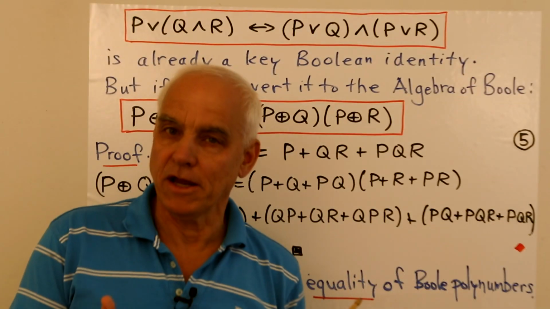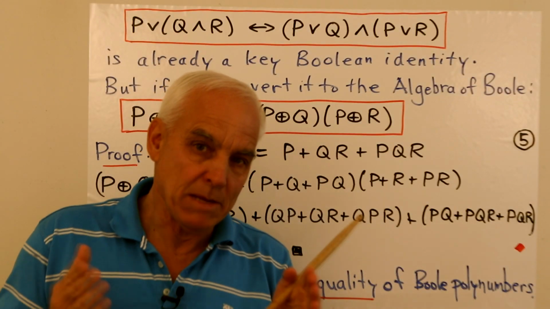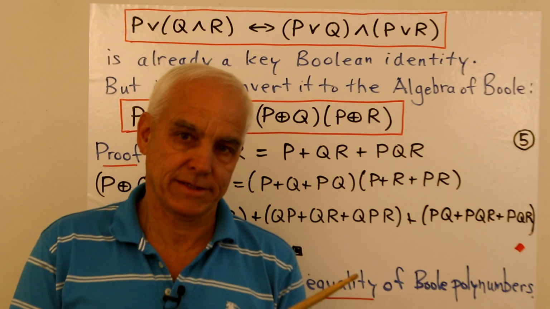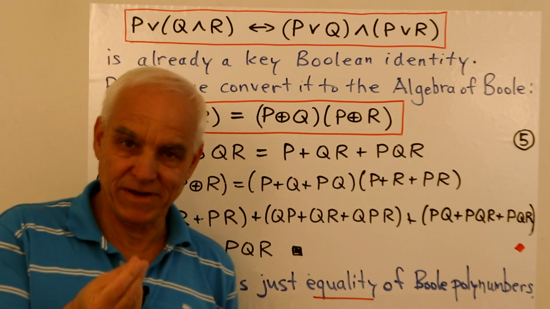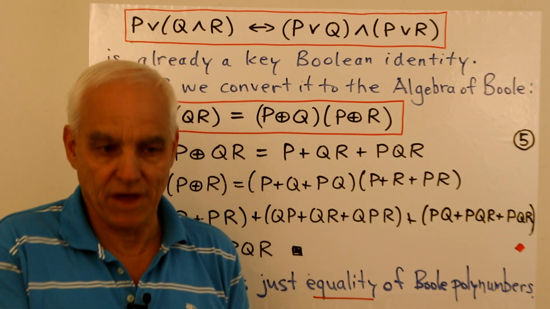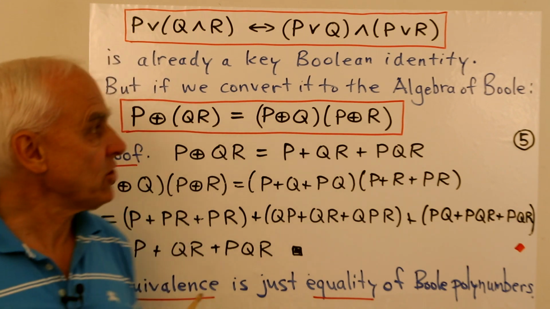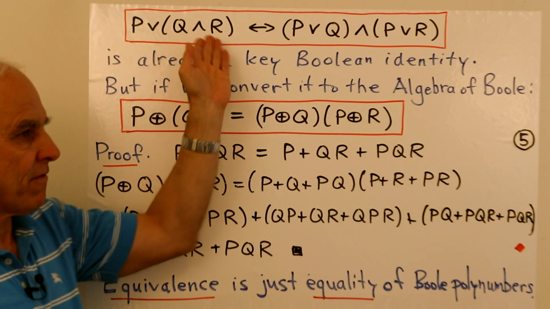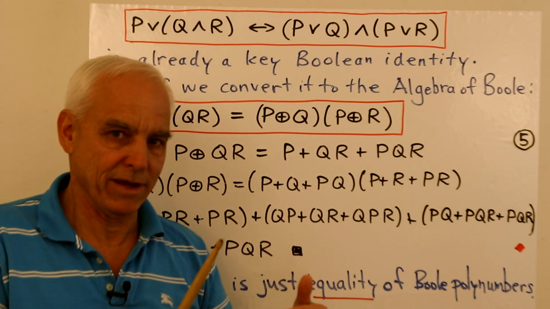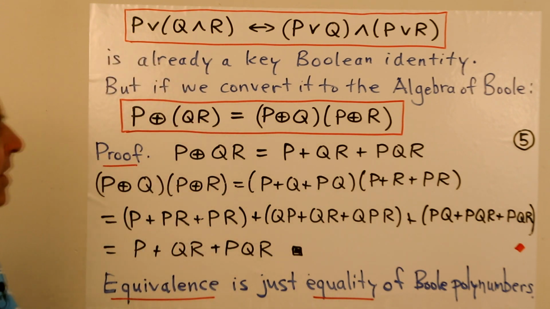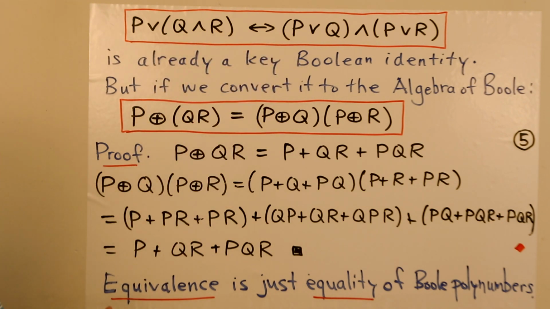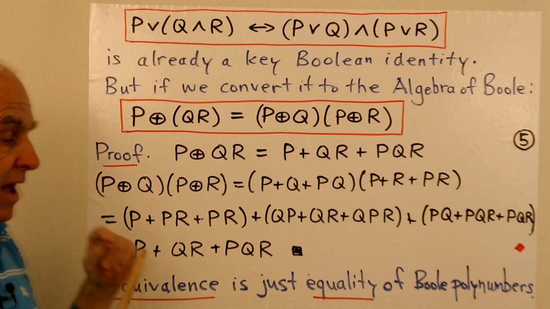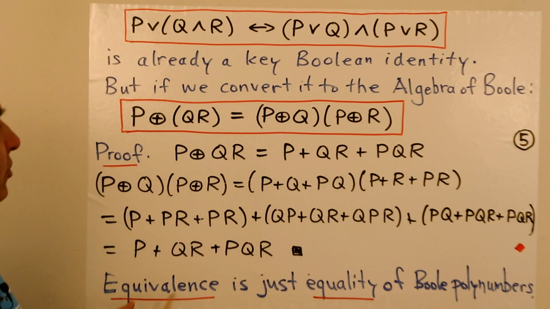Let's have a look at the same identity from the point of view of simplifying it using Boolean identities. Now, unfortunately, this is a very fundamental one, so it itself is already usually considered a fundamental Boolean identity. And it's not so easy to verify it by other Boolean identities. So that actually doesn't get us very far because of the fundamental nature of this thing. So now let's switch to the algebra of Boole, where we have to try to recast this thing.